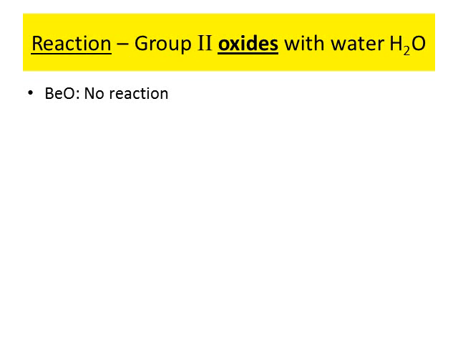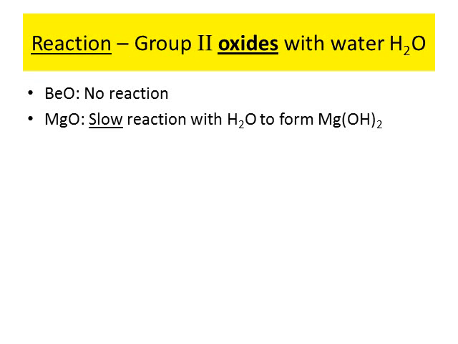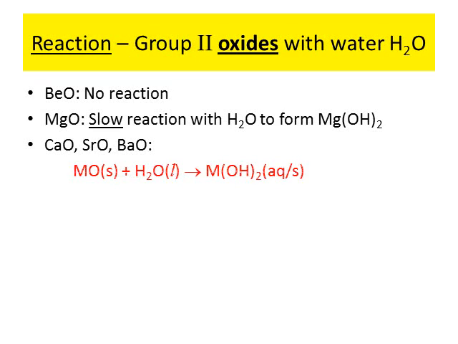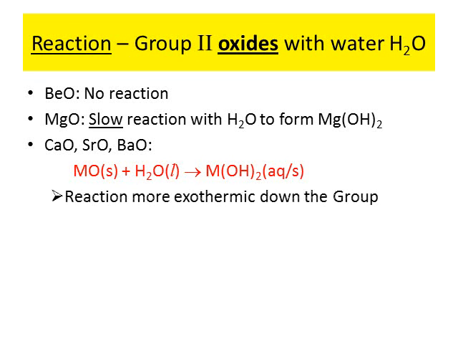Beryllium oxide, like barium itself, has no reaction with water. Meanwhile, magnesium oxide will have a very slow reaction with water in order to form Mg(OH)2. And similarly for the rest of them, they will also form the respective metal hydroxides.